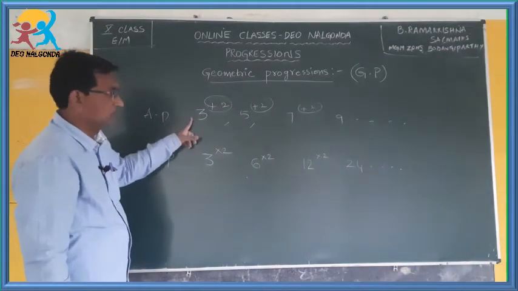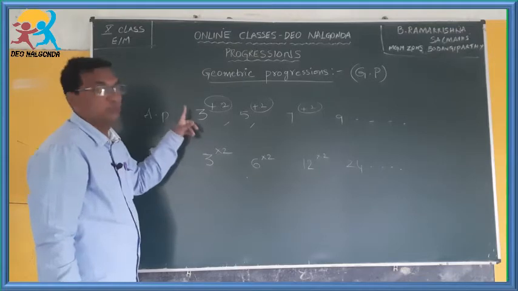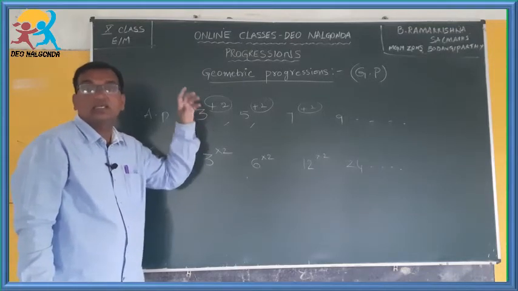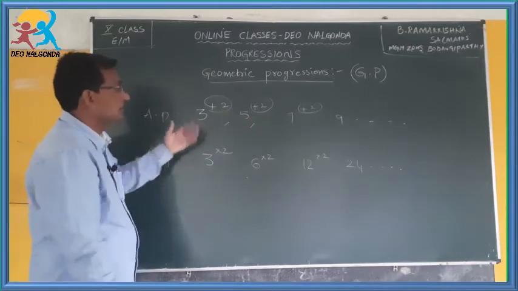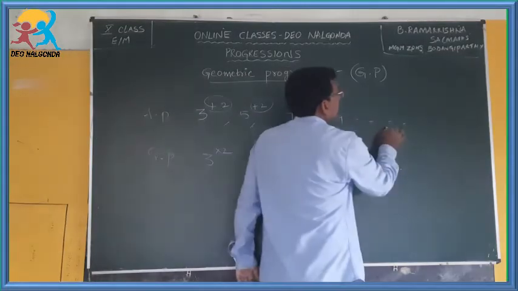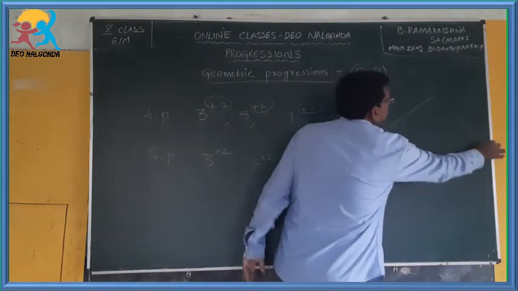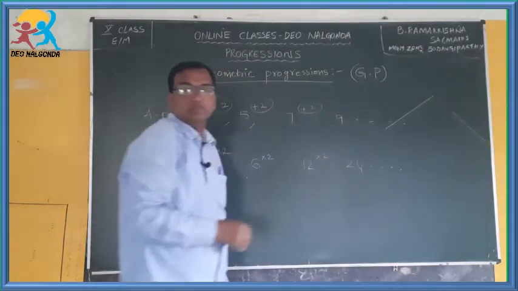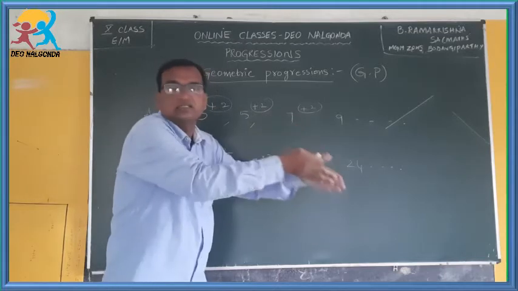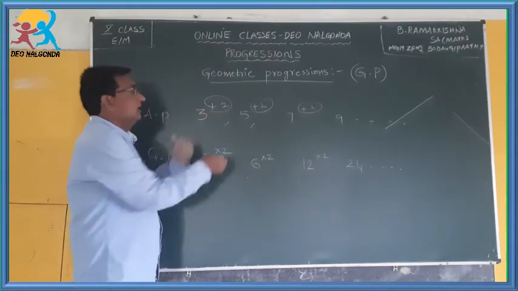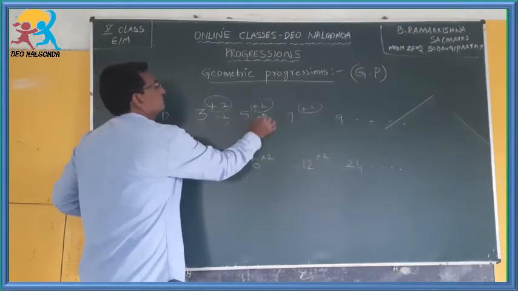Here I told you this arithmetic progression is a linear progression. Means it will increase or decrease in a linear fashion.